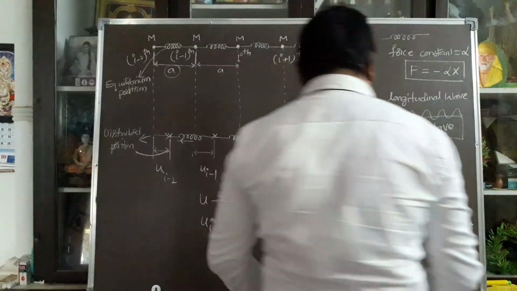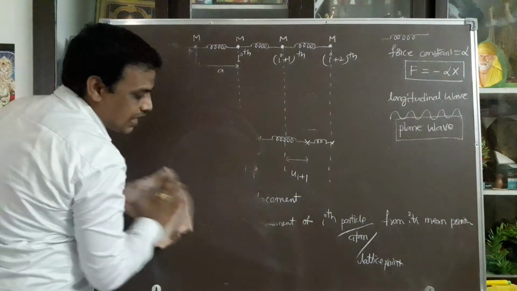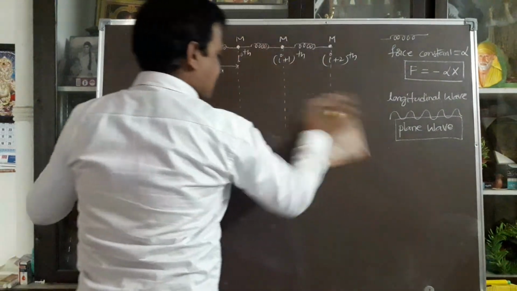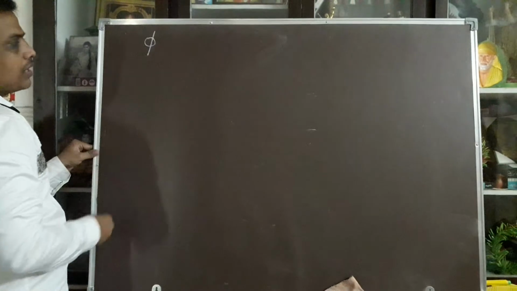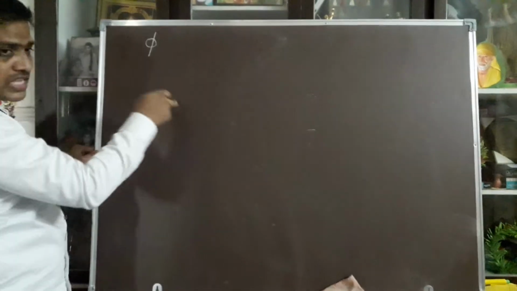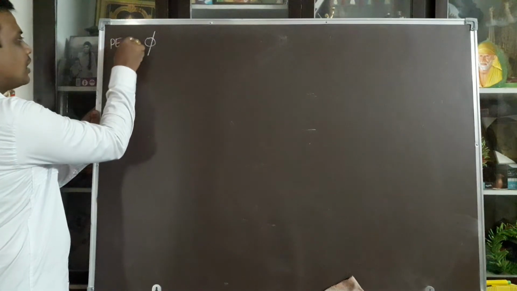That stored potential energy can be expressed as potential energy. I am representing it using the letter pi. Sometimes you use U also, but U is used for the displacement. So I am using U as the displacement, and pi for the potential energy in between 2 lattice points.